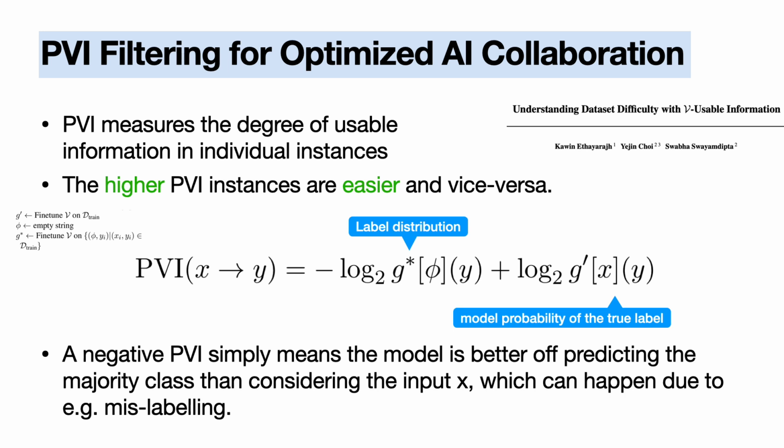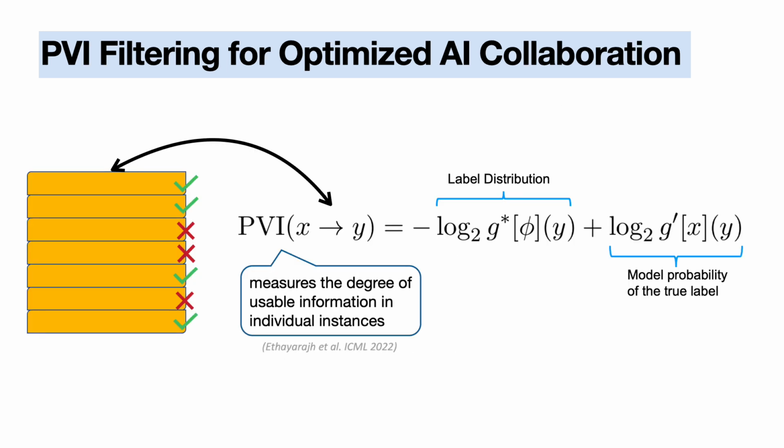And negative PVI indicates that the model is better off predicting the majority class than considering the input instance, which may happen due to mislabeling. By filtering out low PVI instances, we ensure that only the most relevant and useful examples are included in the training data, which can significantly improve the accuracy and efficiency of the downstream model.